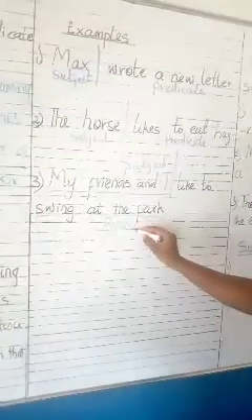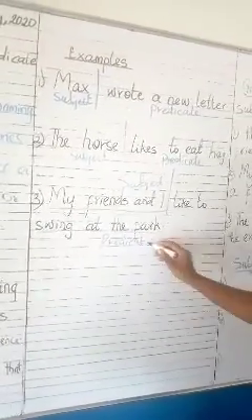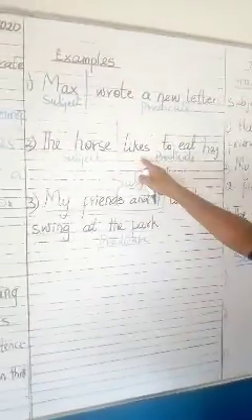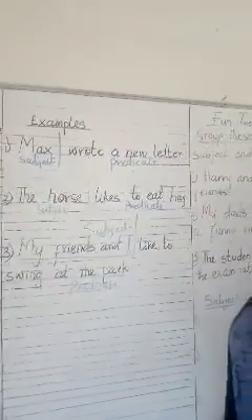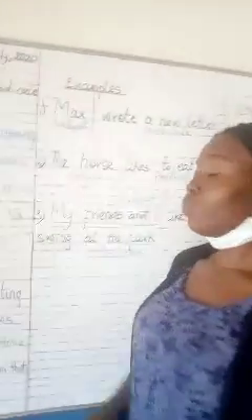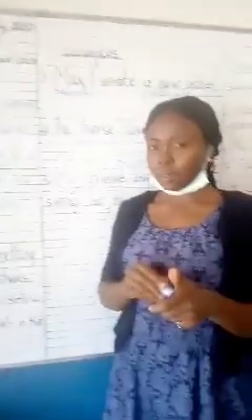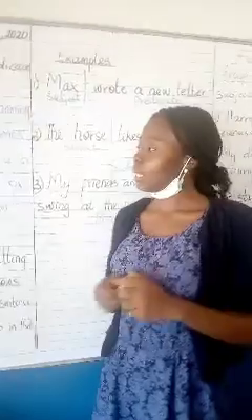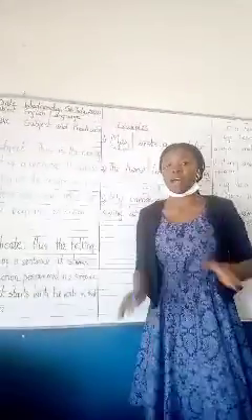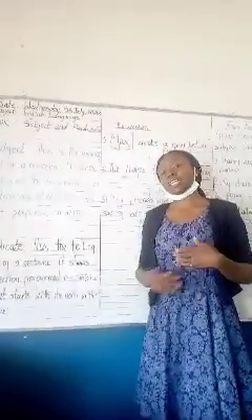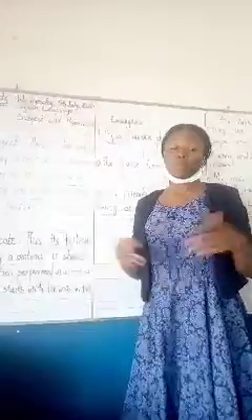Remember I told you that predicates do start with what? Verbs in a sentence. Now, likes here, the verb, wrote, the verb, like, the verb. Did you get that? So, we've come to the end of our class today, but let me just do a quick recap. Subject, the doer or performer. Predicates, the telling part of the sentence. Subject, the naming part. So, it means that the subject can either be a noun or a pronoun.